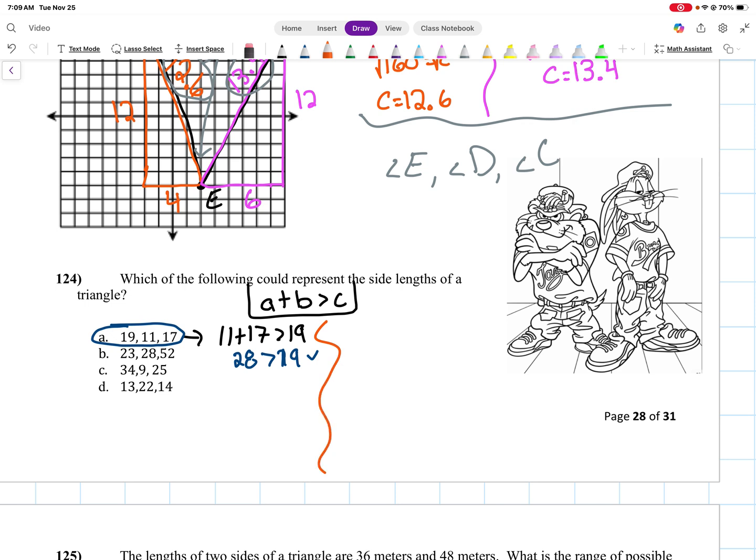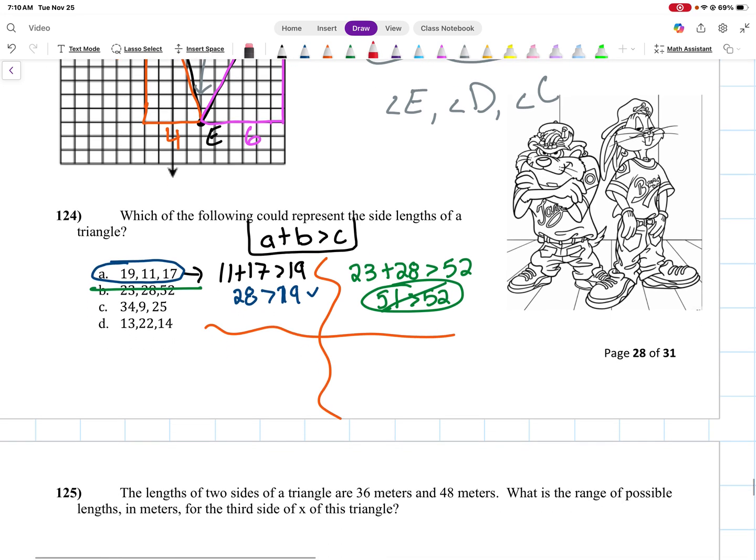Now when I do the second one, I have 23, 28, 52. So I'm going to do 23 plus 28 should be greater than 52. 23 plus 28 is 51. Is 51 greater than 52? No, that's not a true statement. So that one's wrong, right? Next, I'm going to do 9 plus 25 has to be greater than 34. Well, 9 plus 25 is 34. Is 34 greater than 34?